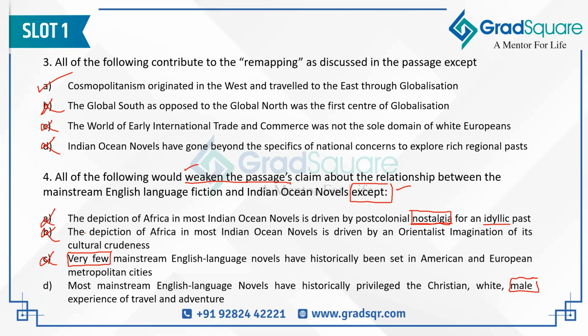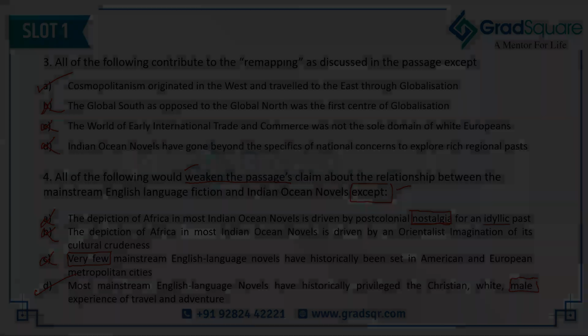People were forced to migrate because of things like slavery, because of women's rights not being present. So it is not a very peaceful past, and that's why A cannot be the answer, because it is the opposite of the author's claim, whereas D is in keeping with the author's claim. That's why D becomes the correct answer for question 4. So these are the answers to this reading comprehension exercise from CAT 2023 slot 1. Thank you.